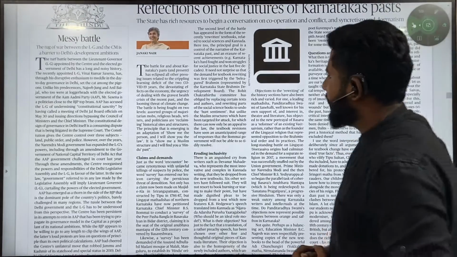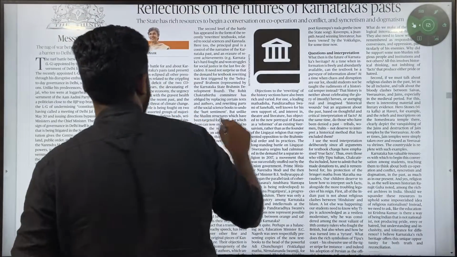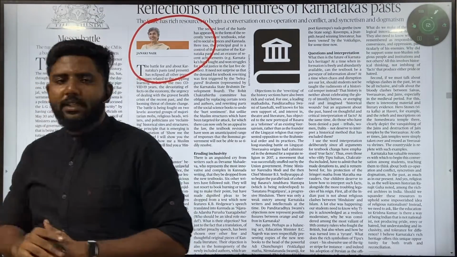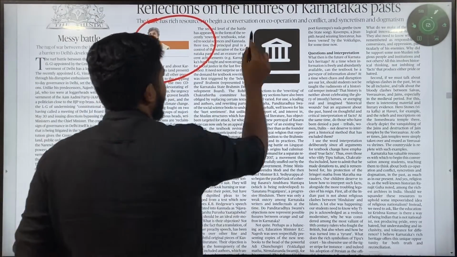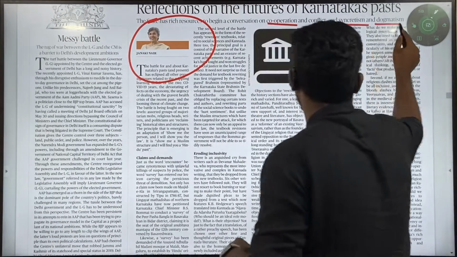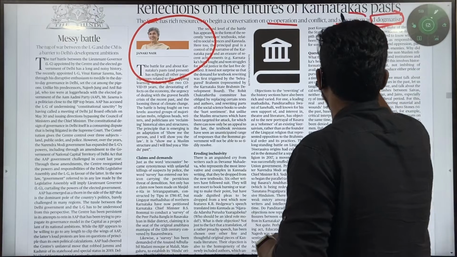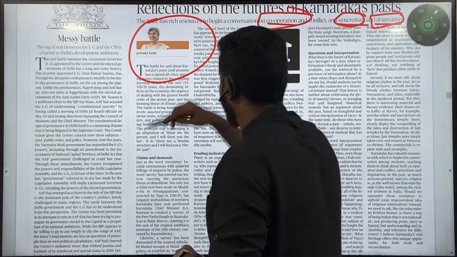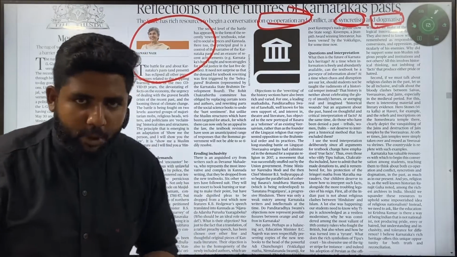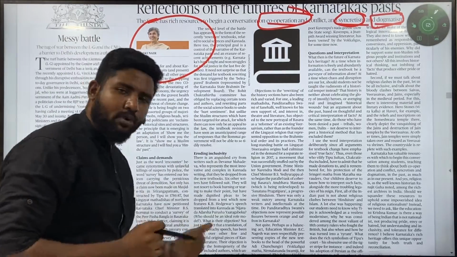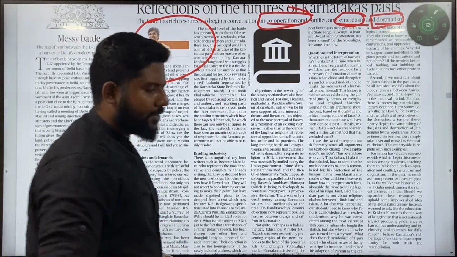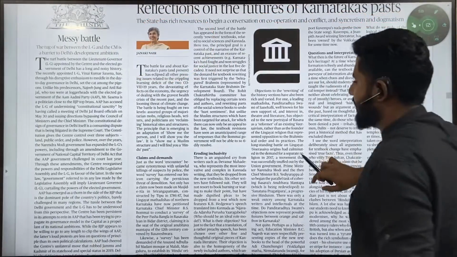Okay, so the next article that we talk about is Karnataka's past. Again, it is not that important, but these keywords mentioned, conversation, cooperation, conflict, syncretism and dogmatism, are pretty important for UPSC, because UPSC can play with these words in your essay topics. So for that reason, you have to know what these words mean and what the author is trying to convey. Apart from that, you can skip these articles.